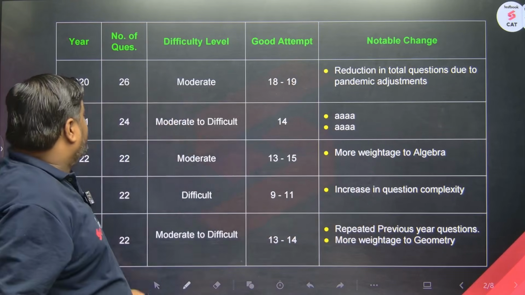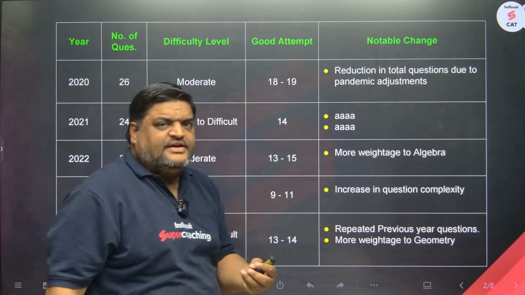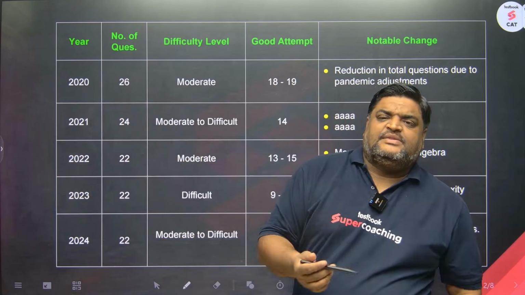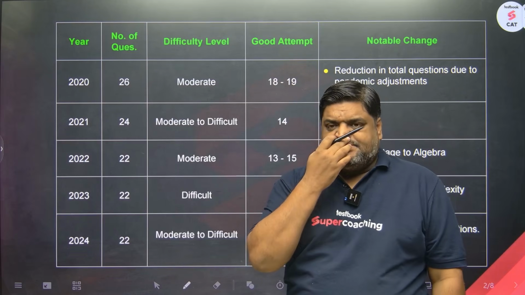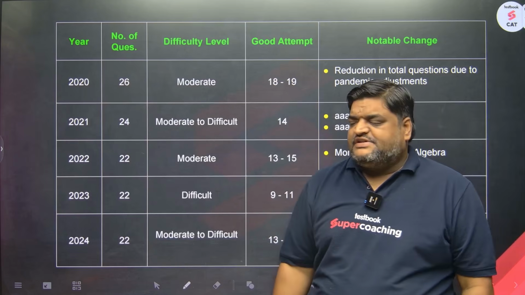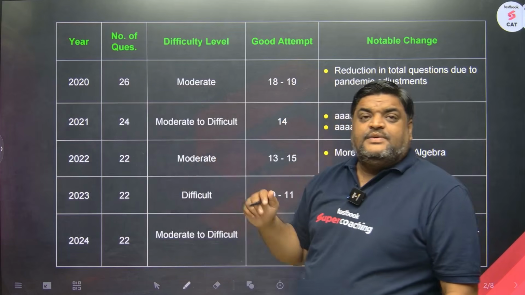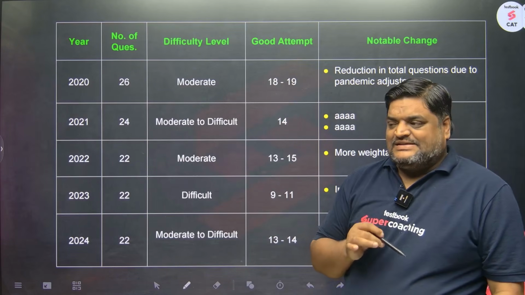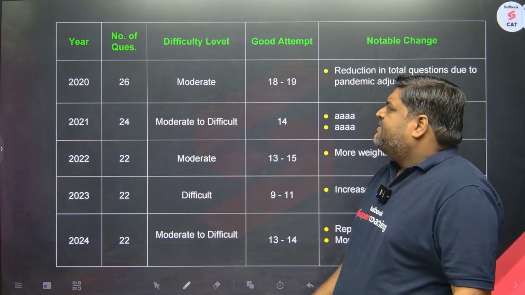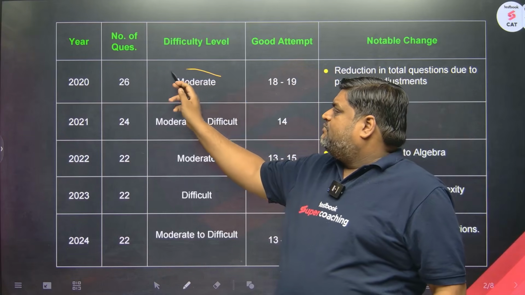So 2020 was a special year. Let's talk one by one. 2020 was a special year, just after the pandemic. Prior to this, Quant had 34 questions. Till 2019, there used to be 34 questions in the QA section. In 2020, the questions were reduced to 26 to adjust the time. The difficulty level dropped to moderate.